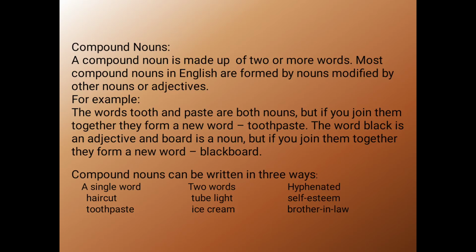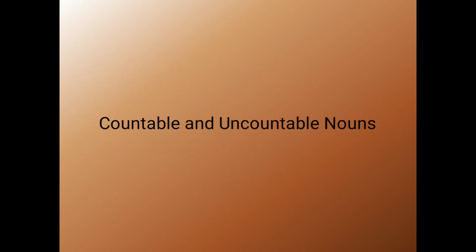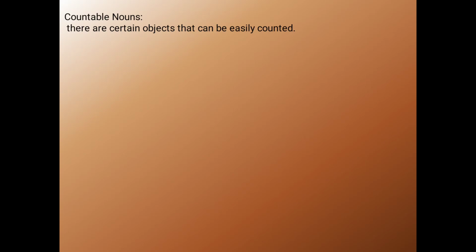We are using a hyphen in between the words and making it a compound noun. So this is about compound nouns. Next we will see countable and uncountable nouns. So countable nouns are certain objects that can be easily counted.